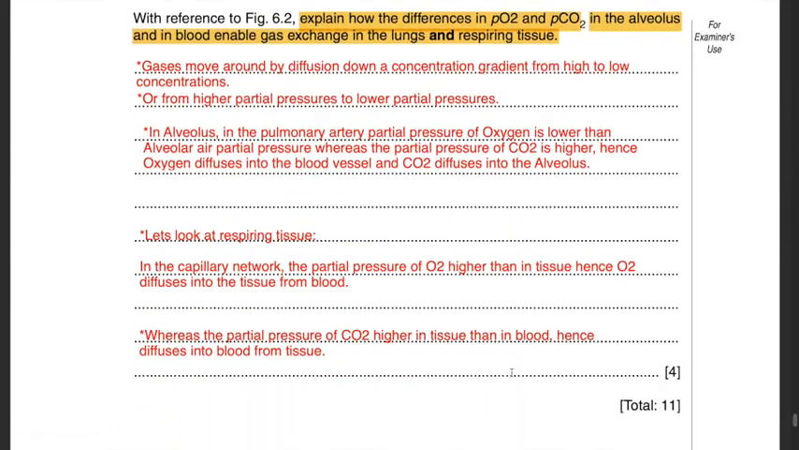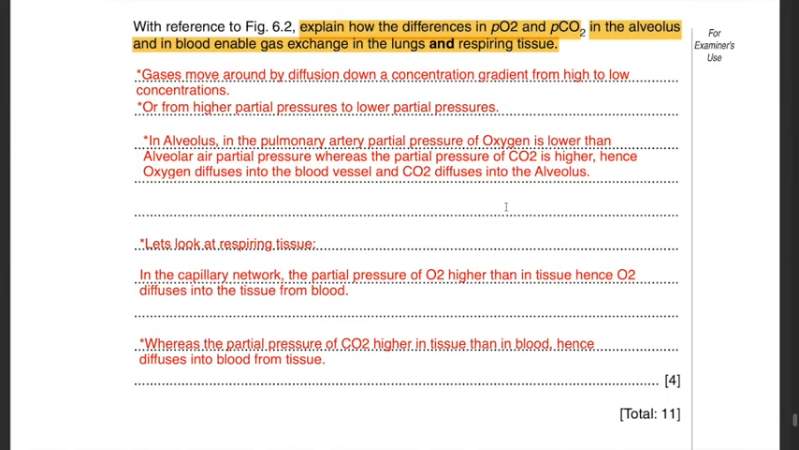If you go to the key points given here, in the alveolus, in the pulmonary artery, the partial pressure of oxygen is lower than the alveolar air partial pressure, whereas the partial pressure of carbon dioxide is higher. Hence, oxygen diffuses into the blood vessel and carbon dioxide diffuses into the alveolus. They both diffuse in the opposite way. And if you look at the respiring tissue, in the capillary network, the partial pressure of oxygen is higher than in tissue. Hence, oxygen diffuses into the tissue from blood, whereas the partial pressure of carbon dioxide is higher in tissue than in the blood. Hence, it diffuses from the tissue into the blood.